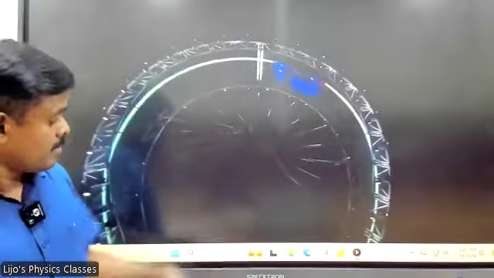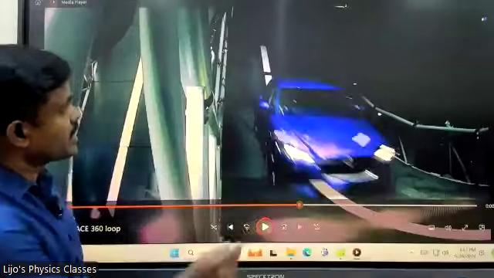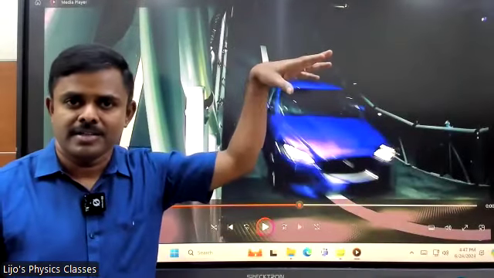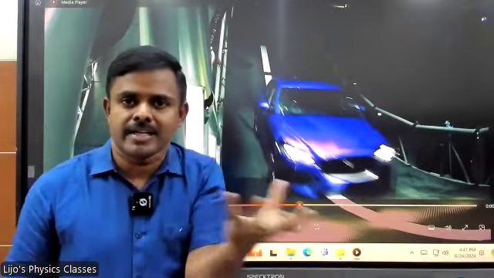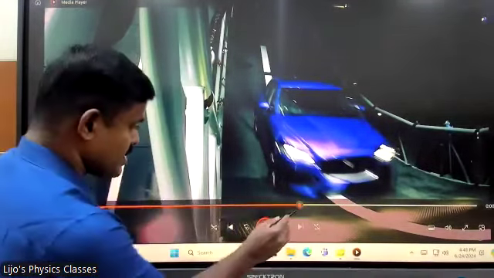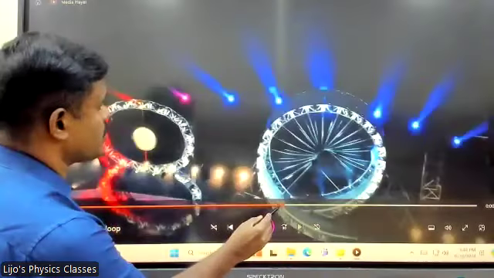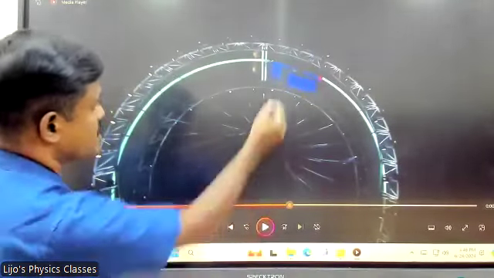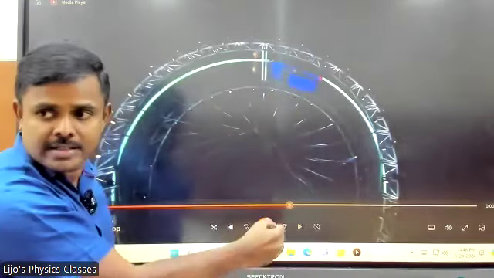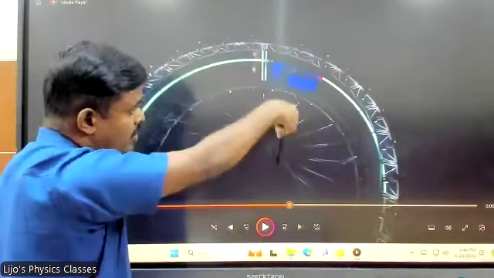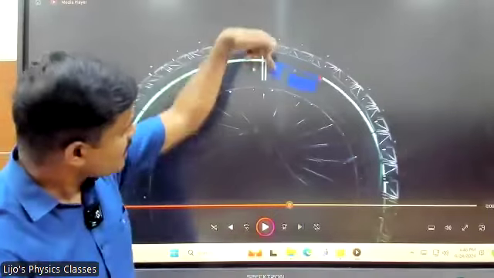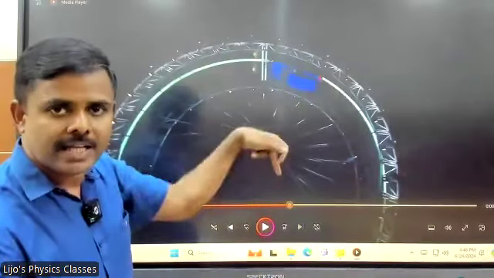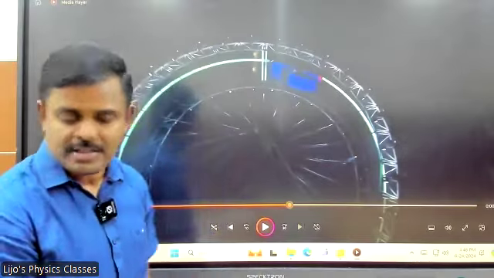You expect the car to fall down at the top, right? But look at this. The car stays at the top. It doesn't fall down because even at the topmost point, the weight of the car should pull it down, but it doesn't happen. Why? Look at this. The car's weight is always acting down, right? Gravity is down, which means towards the center. That force is in fact the centripetal force. That is why it can stay there.